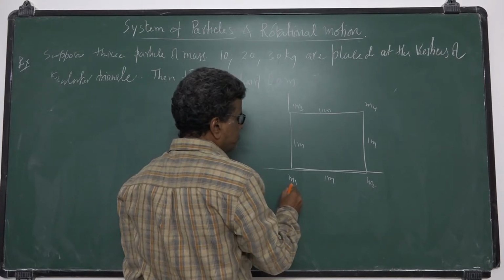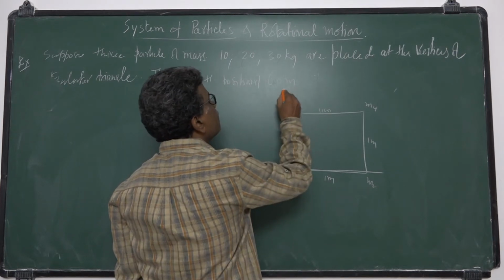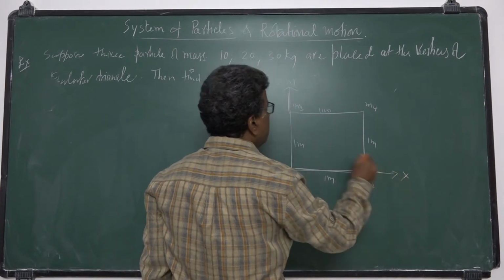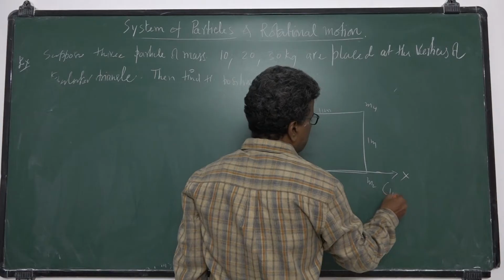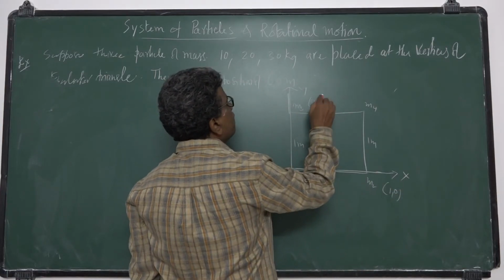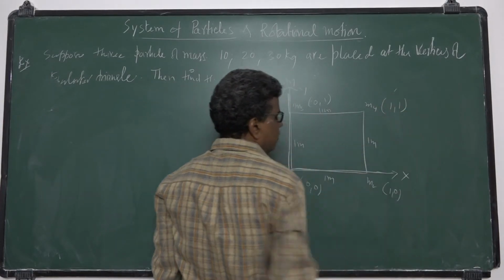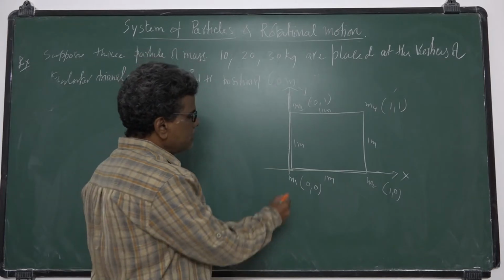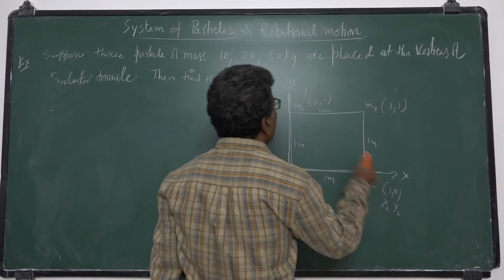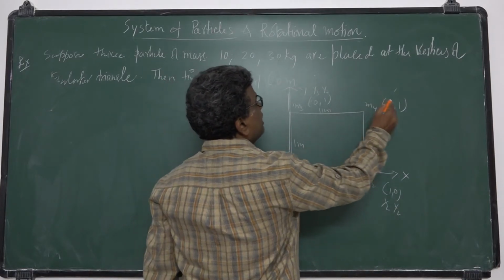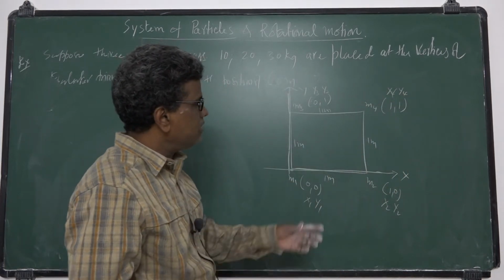You assume the coordinate system here, with X and Y axes. The coordinates are 0, 0; 1, 0; 0, 1 because it lies on the Y axis; and 1, 1. By knowing the masses and the coordinates x1, y1, x2, y2, x3, y3 and x4, y4, we can calculate the center of mass of these four particles.